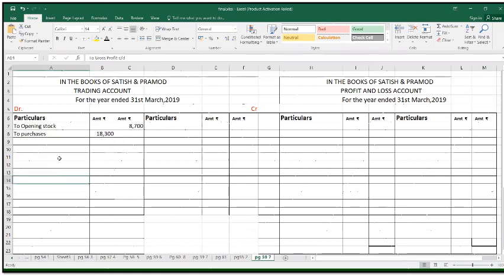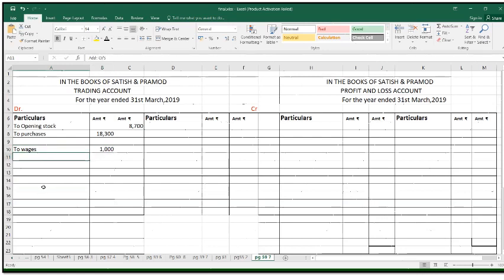So to purchases 18,300 inner column, leave one line. After that next is your wages. So trading debit to wages 1,000, we're going to keep the amount in inner column because it also has adjustment.